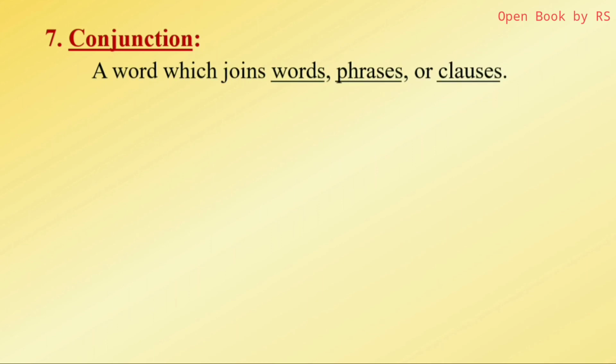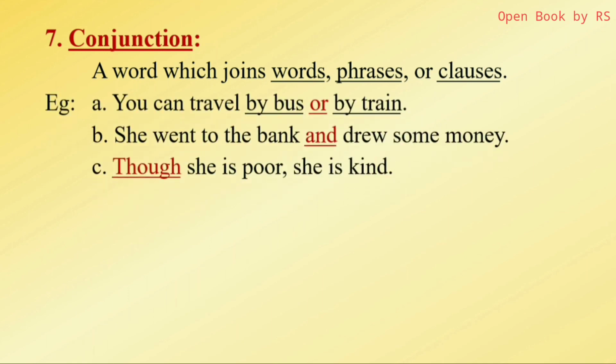Next, conjunction. So conjunction is a joining word. Simply, it joins words. A word which joins words, phrases or clauses is called a conjunction. Example: you can travel by bus or by train. Actually, here the sentences are: you can travel by bus, you can travel by train. Both sentences are combined by using or. So the sentence is simplified by using that word.